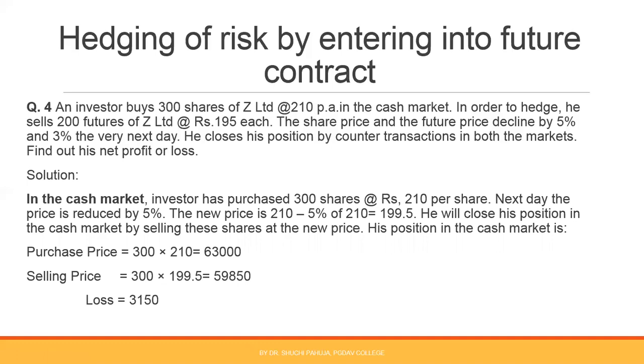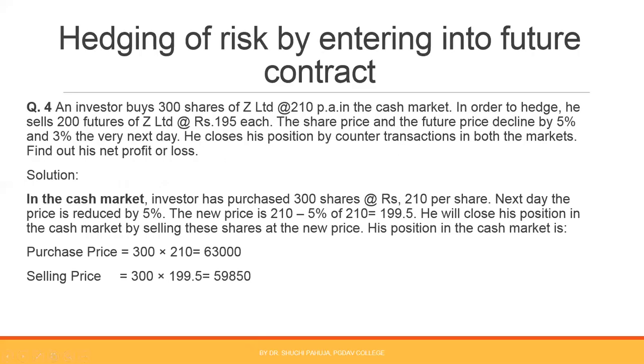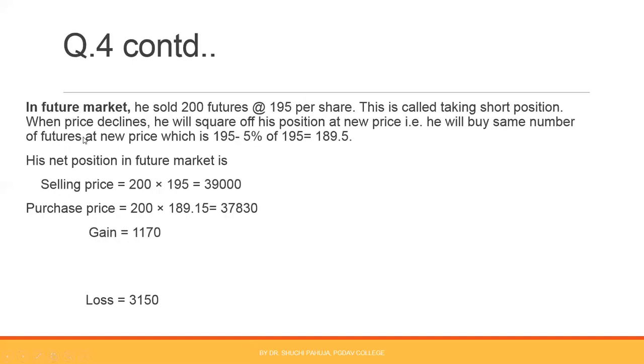Let us check his position in future market. In future market, he has taken a short position. That means he has sold 200 futures at 195 per share. After one day, the price is reduced by 3%. 3% reduction, say the price will be 189.5.